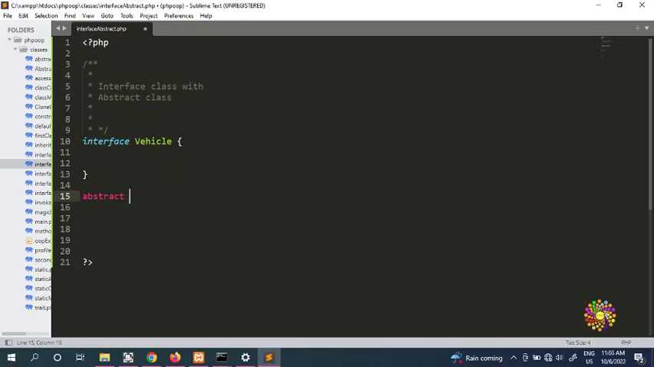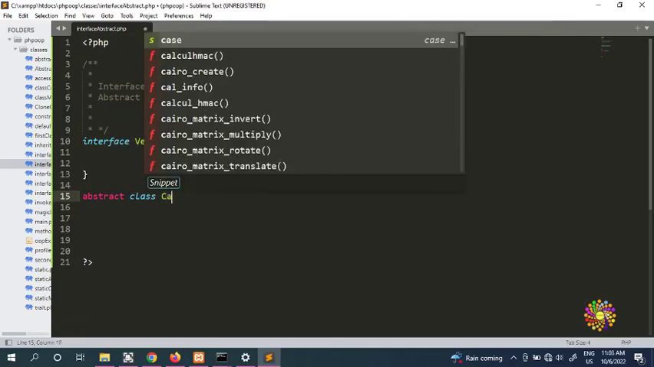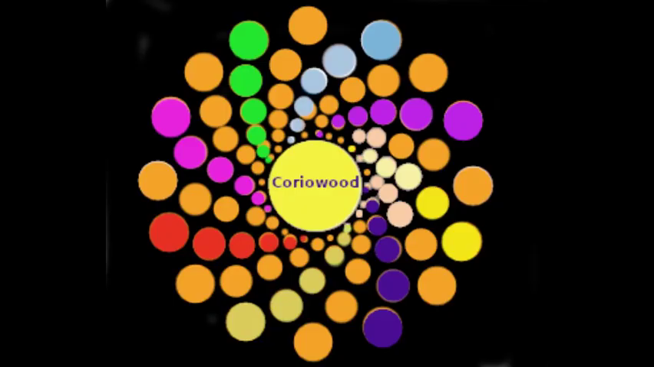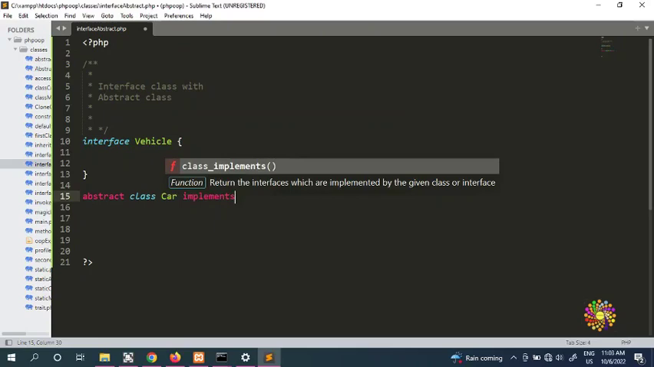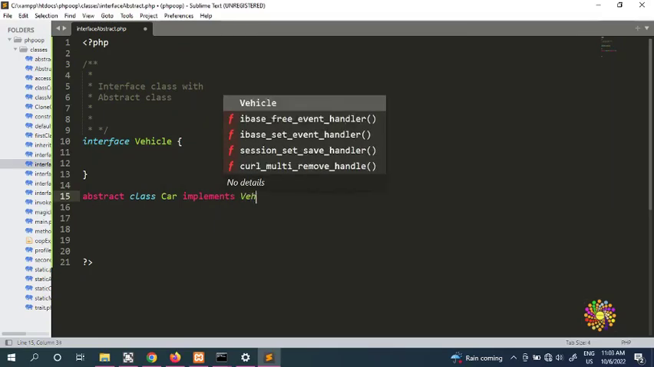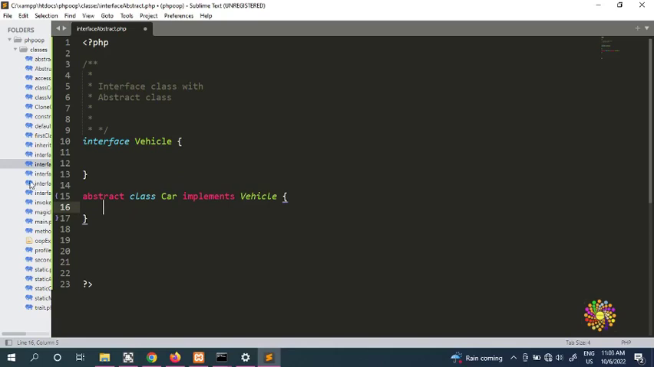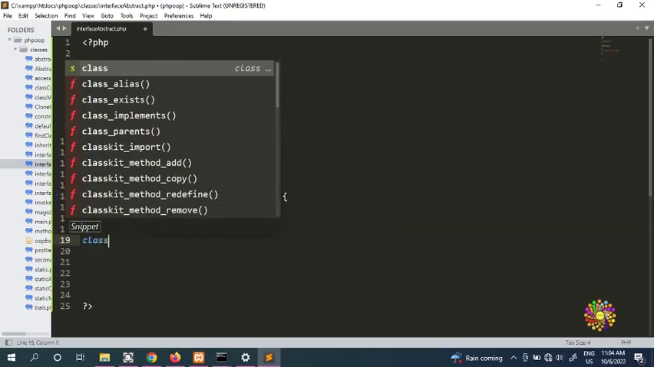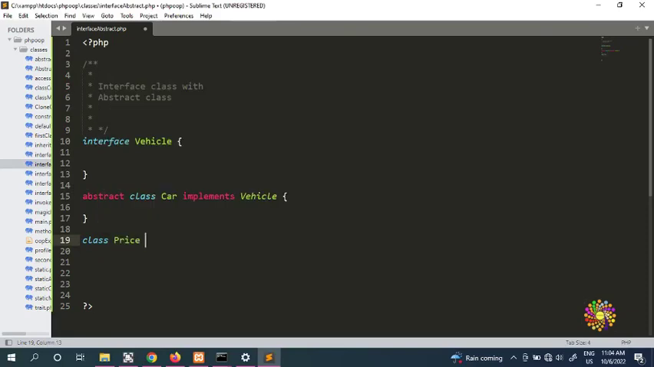So the abstract class car implements the vehicle class. That's how we do that, because the interface class cannot implement the abstract class, but the abstract class can implement the vehicle interface. We're going to create another class. Say, for example, price, which will extend car.